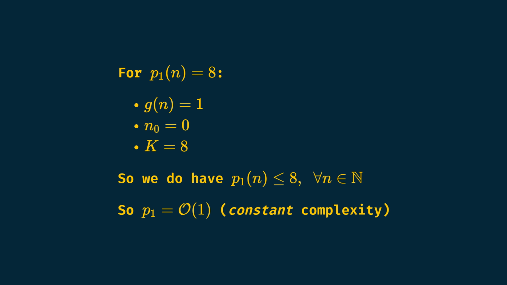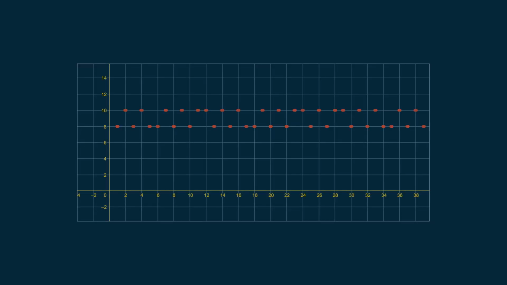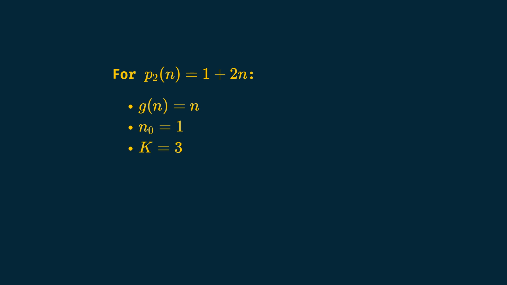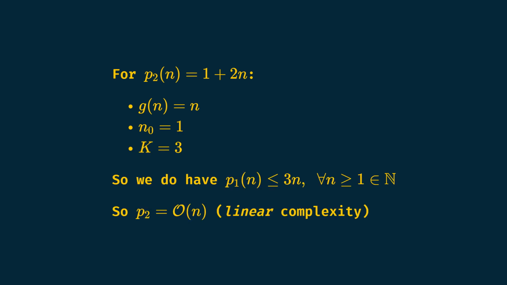We say big O of 1 algorithms have a constant complexity. It is important to understand that all big O of 1 algorithms don't necessarily have a constant number of operations. It only means you can find a constant number whose value is always greater or equal than the number of operations. For P2, it goes the same. Let's say g of n equals n, n0 equals 1, and k equals 3. And now we have P2 is big O of n.